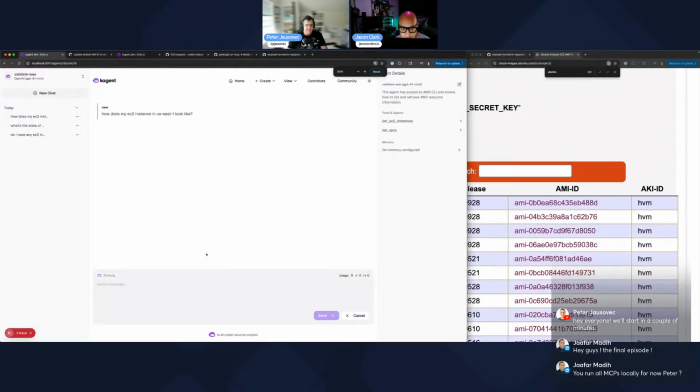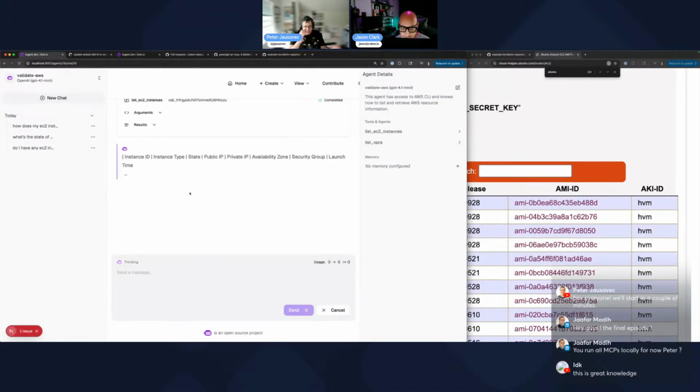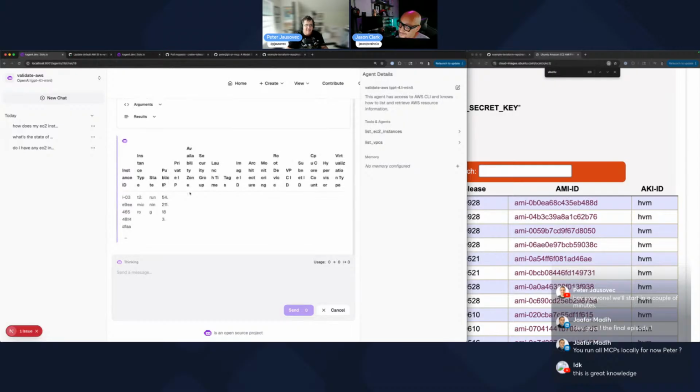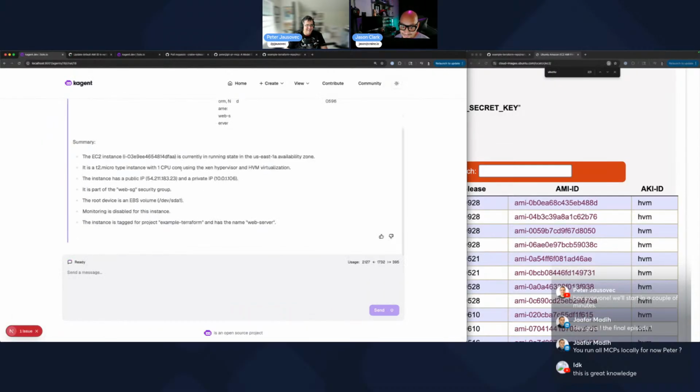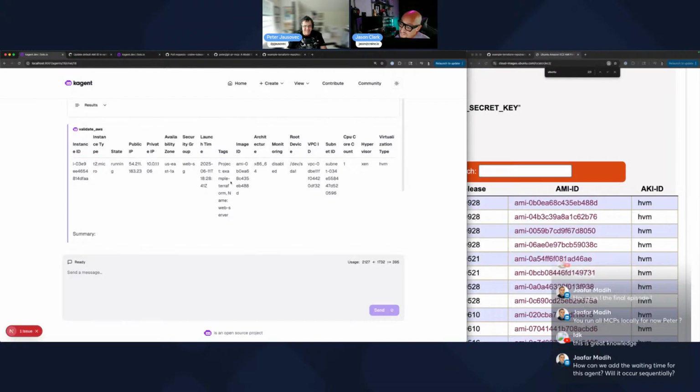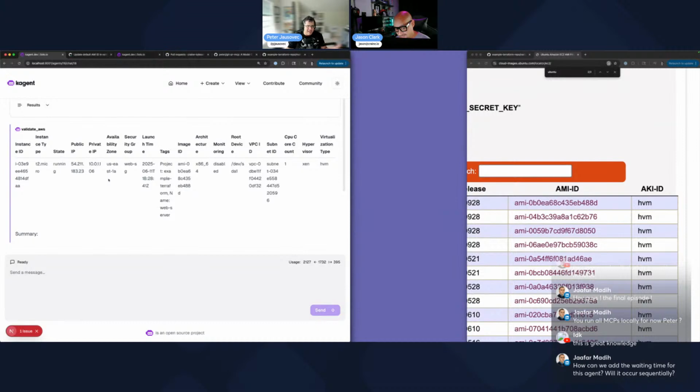Nice. Zoom in a little bit. So I'm expecting a table now. Response in a table. There you go. I mean, it looks ugly because it's still rendering it, but yeah, there you go. Right. So it is a table. It looks ugly because the screen is not big enough. But you get my point, right?